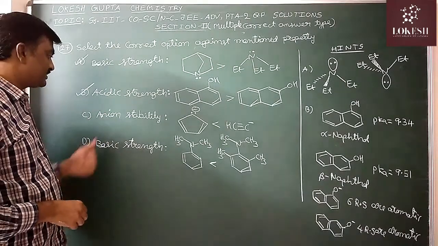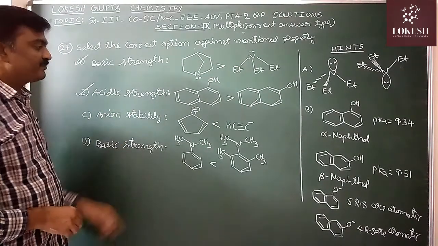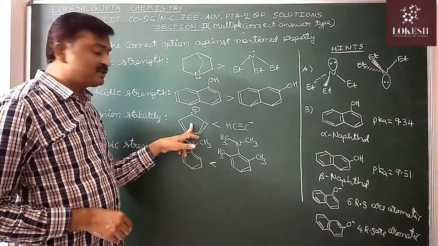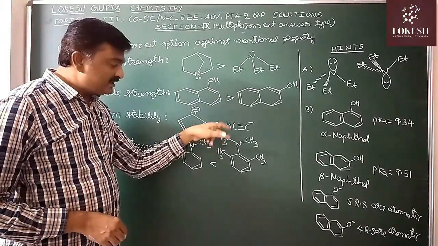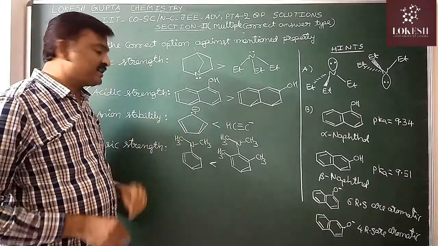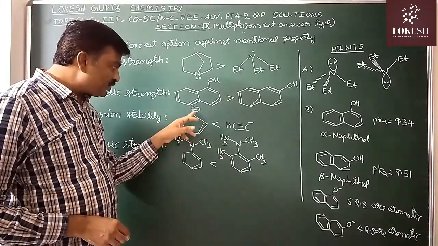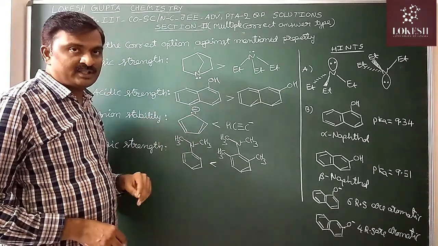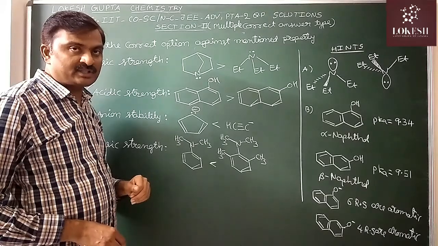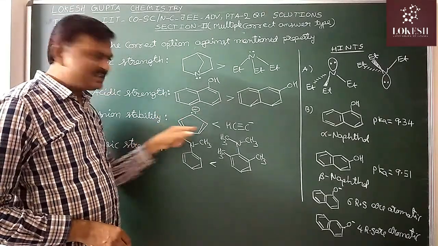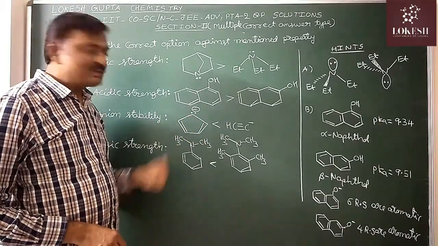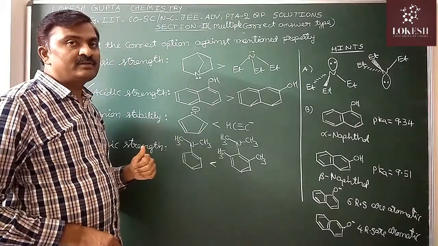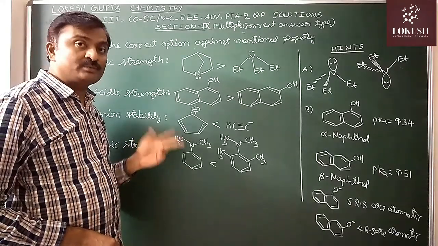Next, come to the third option. Anion's stability. The cyclopentadienyl anion is less stable than this anion. Is it correct? No. This cyclopentadienyl anion has 6 pi electrons delocalization. It is aromatic. The other one is not aromatic. So this anion has aromaticity. This anion only is more stable.